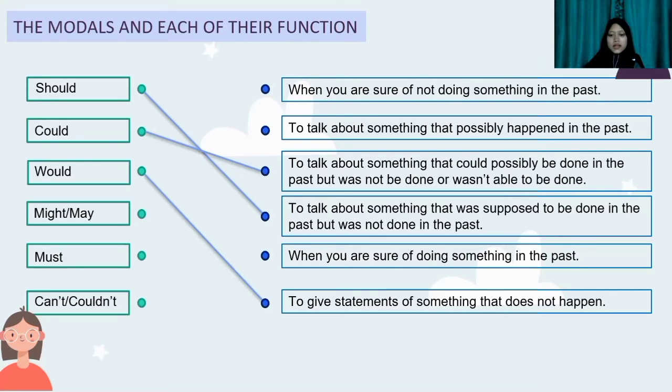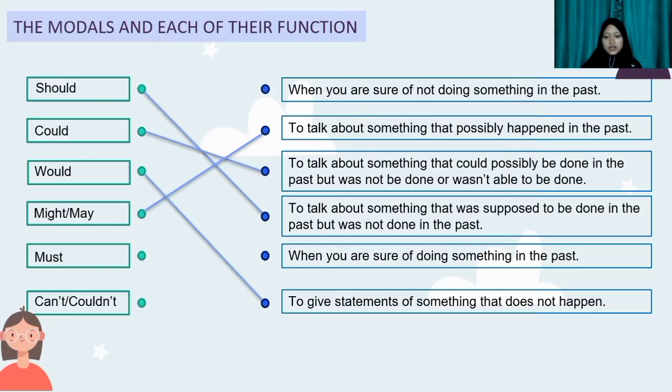Next, for might or may. The students seem to understand the material very well. The teacher might or may have explained the material clearly. What does that mean? That means that the person is trying to talk about something that possibly happened in the past. So, why did the students understand the material better? That's probably because the teacher explained the material very well. The teacher explained the material clearly. That possibly happened.